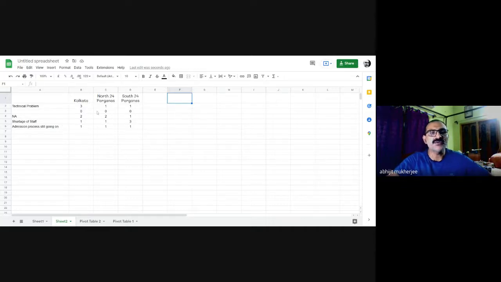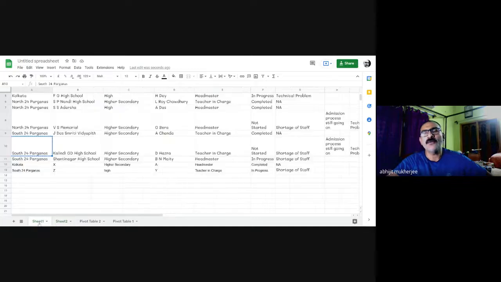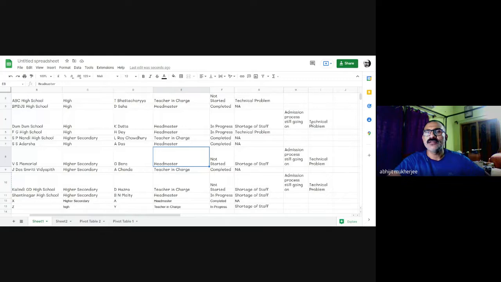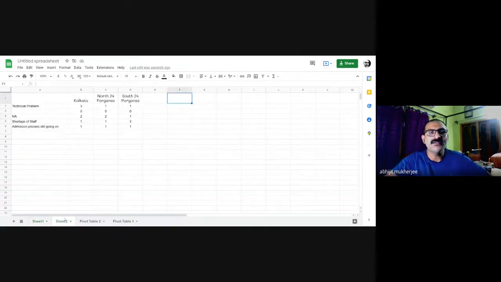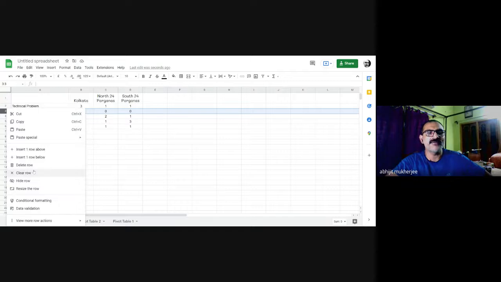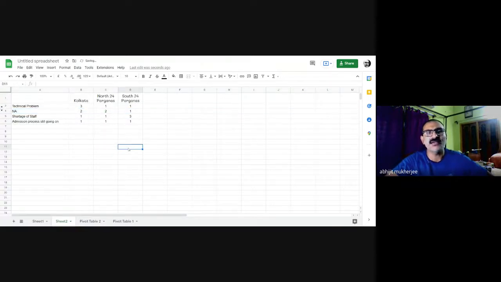Now, say there is one blank and 0. As I told you earlier, in my original data set there were some blank responses. There were a few blanks, and those selections have also been included in my table. Let me just hide this row. I need not delete or clear it, I just hide this row.